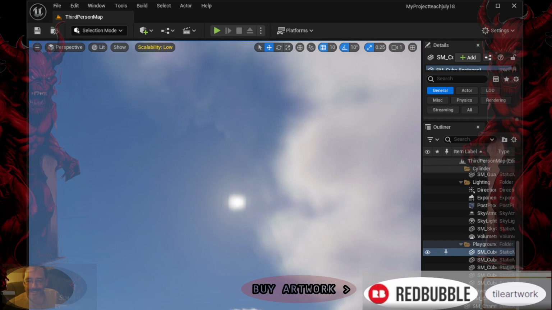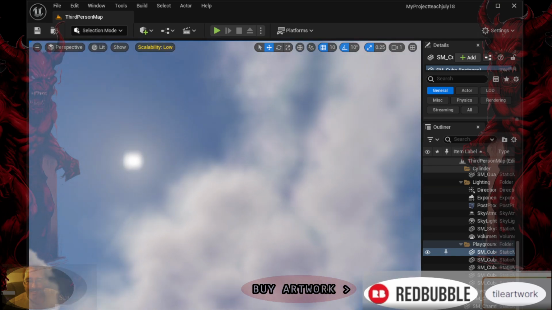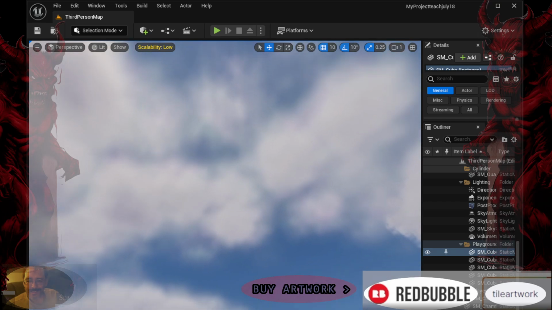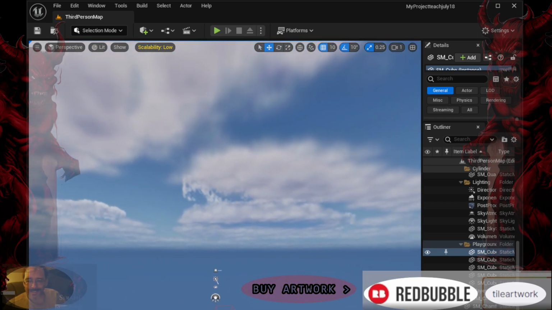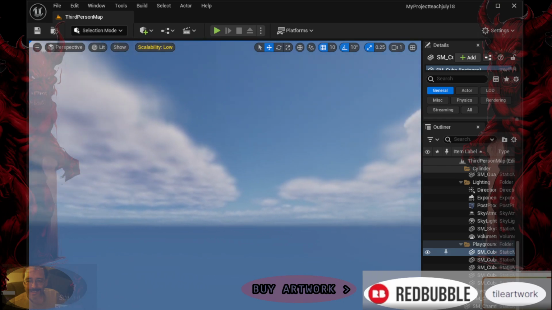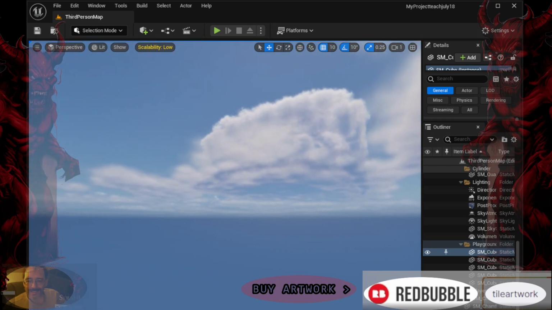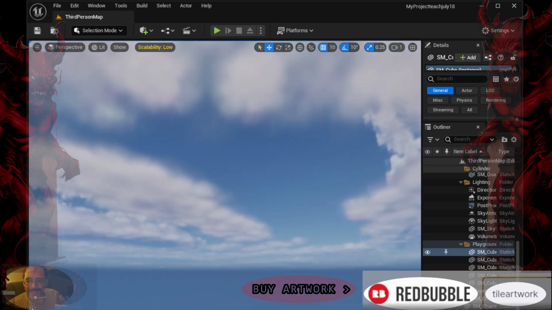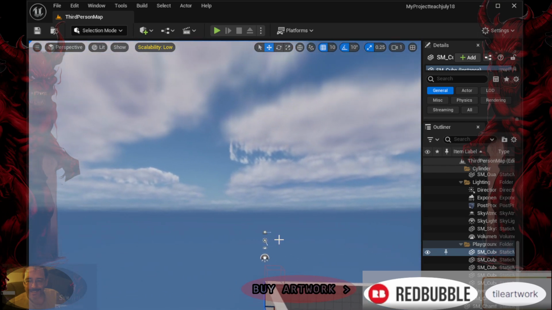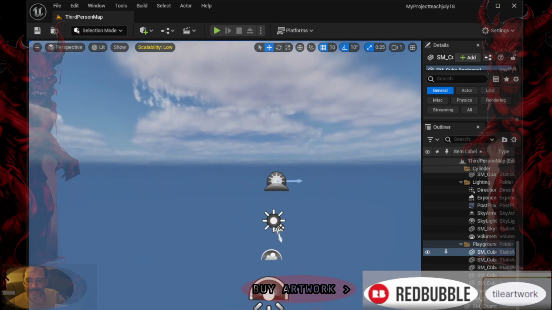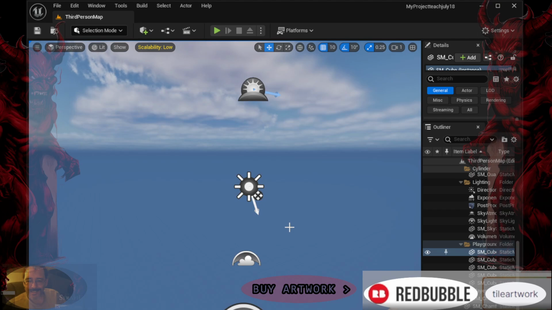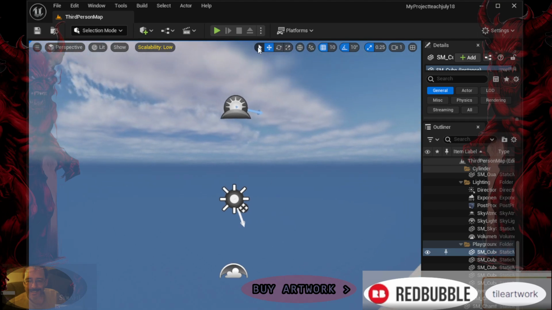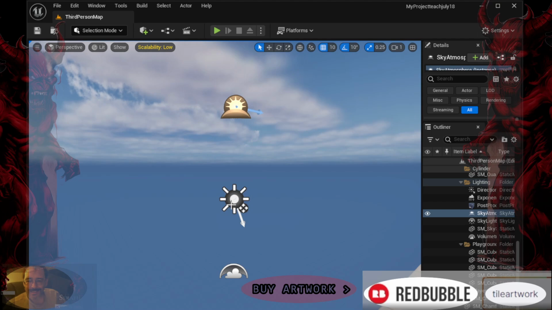4. Graphics card: NVIDIA GeForce RTX 2080, AMD Radeon RX 5700 XT or better, with at least 8 gigabytes of VRAM. For the best performance, an NVIDIA GeForce RTX 3080, AMD Radeon RX 6800 XT or higher is preferred. 5. Storage: a solid-state drive (SSD) with at least 1 terabyte of available space. An NVMe SSD is recommended for even faster data access and loading times.